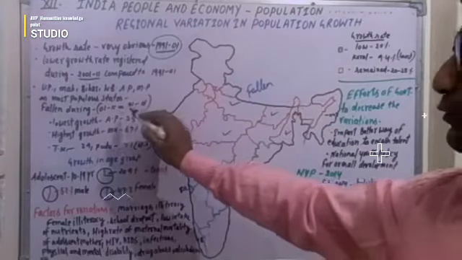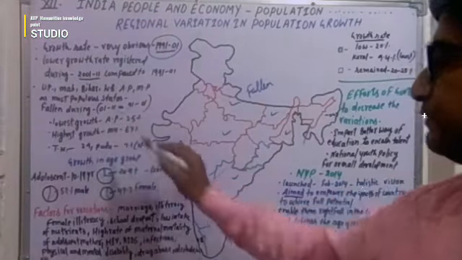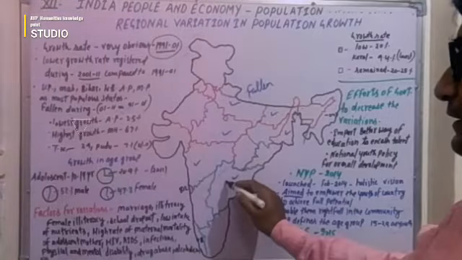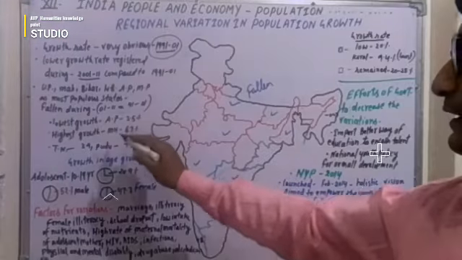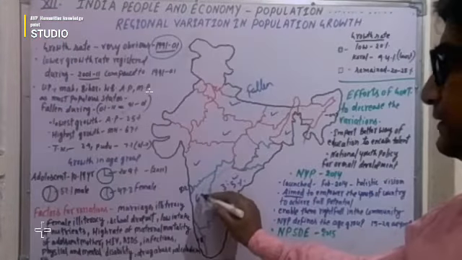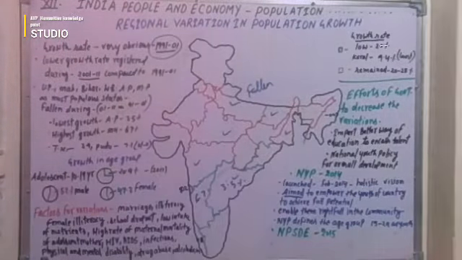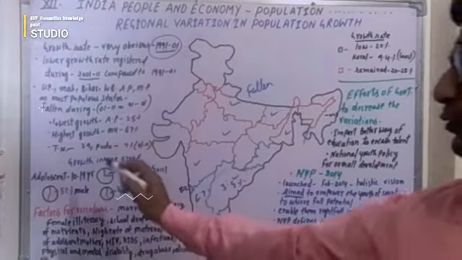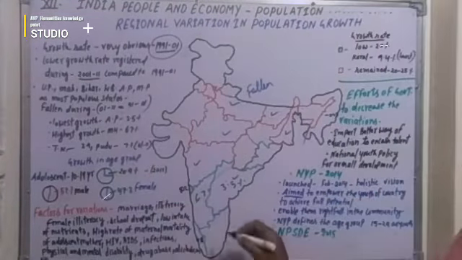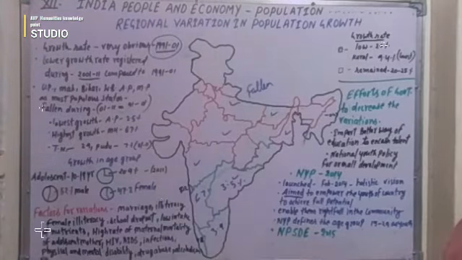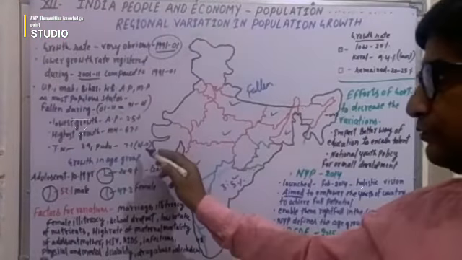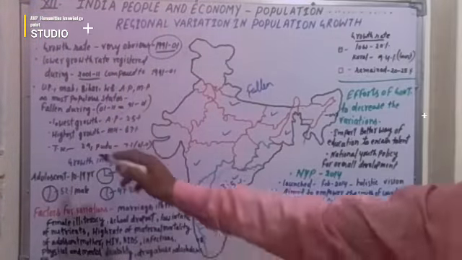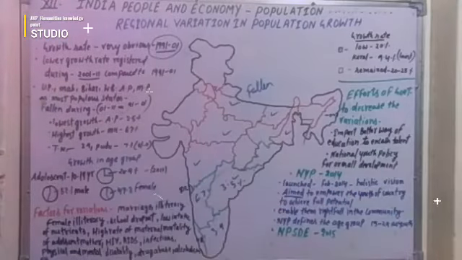If you compare, the lowest growth rate was recorded in Andhra Pradesh, which was 3.5%, and the highest growth rate was seen in Maharashtra at 6.7%, and Tamil Nadu at 3.9%, and Puducherry, where a growth rate of 7.1% was recorded from 2001 to 2011. These are the states and these are the territories.